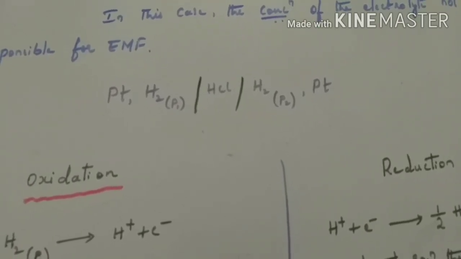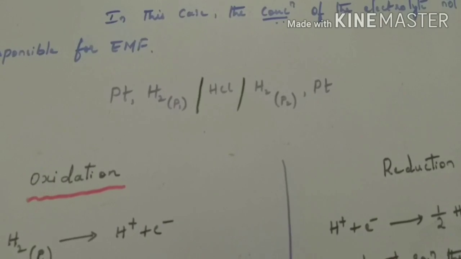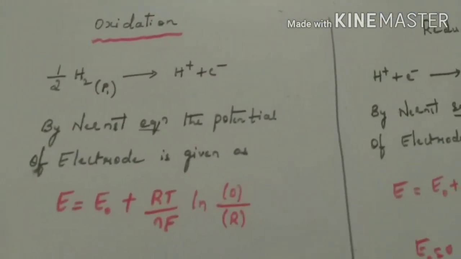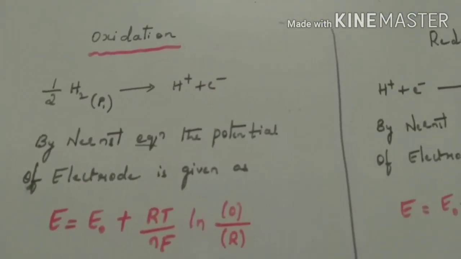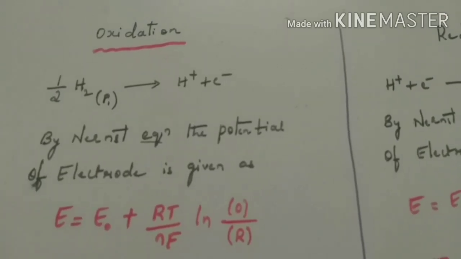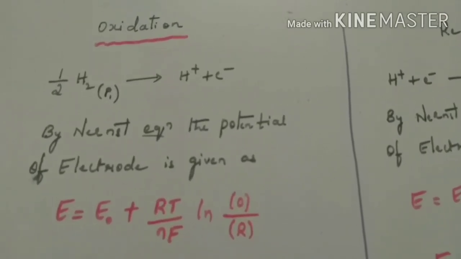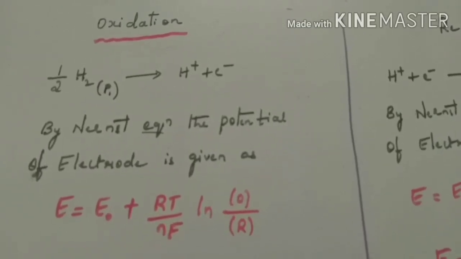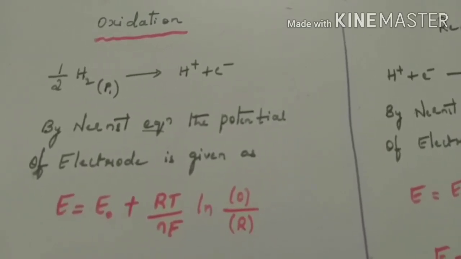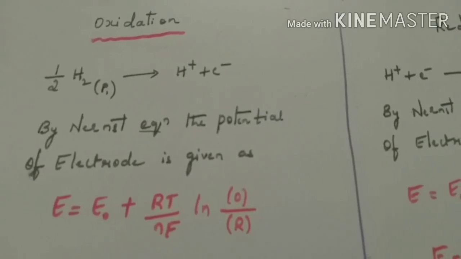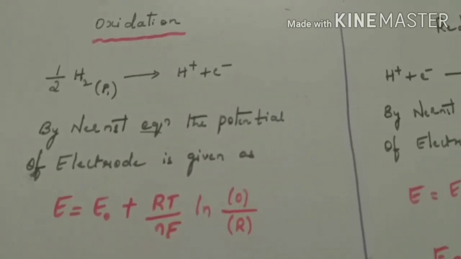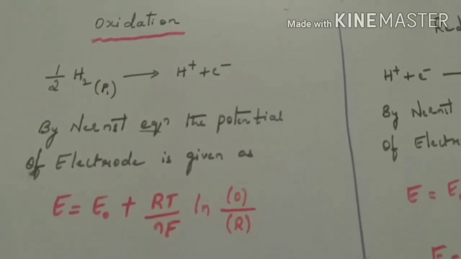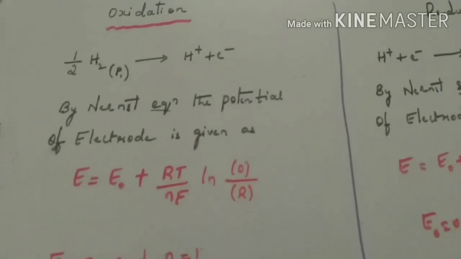Now let us consider the cell reaction one by one, that is oxidation. Here under the oxidation, the reaction that takes place is 1/2 H2 (P1) gives rise to H+ + e-. By Nernst equation, the potential of electrode is given as E = E0 + RT/nF ln (oxidation/reduction).